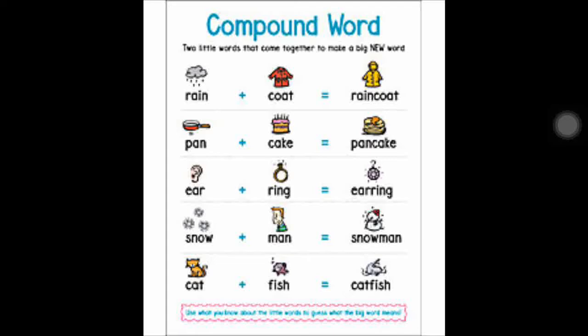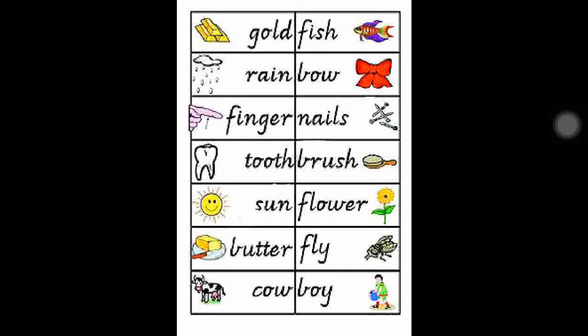Please try to understand. Pancake. So pan is different, cake is different. Two separate words. But whereas when you put together again, pancake. In the same way you think now, watermelon is there. Water is different, melon is different. But when you put together, watermelon is a compound word. Now here see, you can see some more examples. Goldfish, rainbow. You can see one line is drawn there where fingernails.